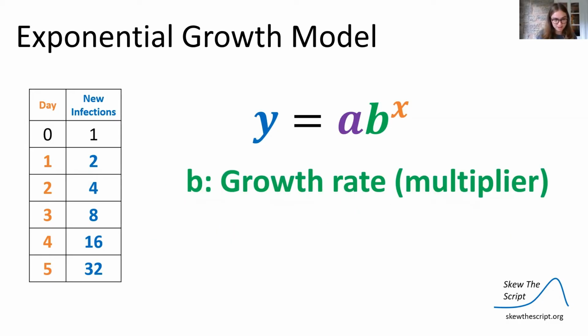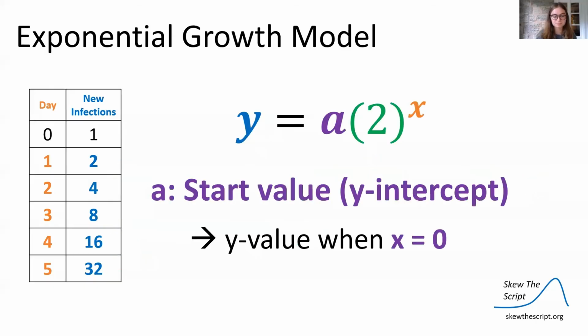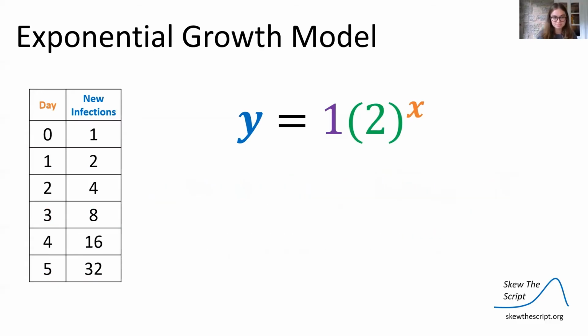Starting with our growth rate, we remember that the pattern is we multiply by 2. So 2 is our multiplier. Our starting value, our y-intercept, is the y value when x is equal to 0. In our table, when days are equal to 0, our x is equal to 0, the number of new infections is 1. So our starting value is 1.